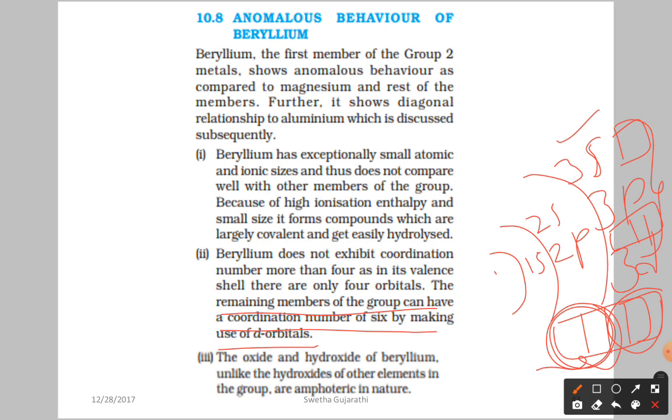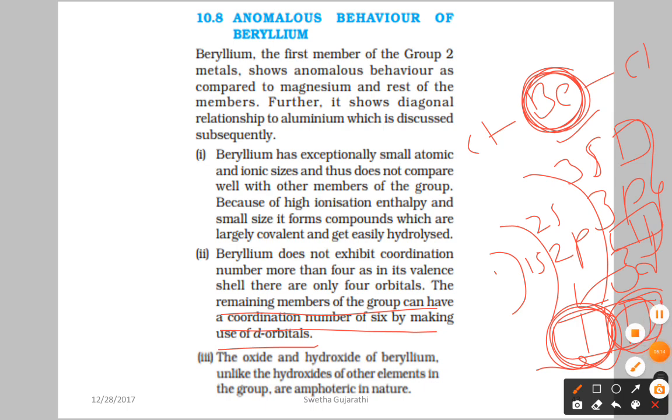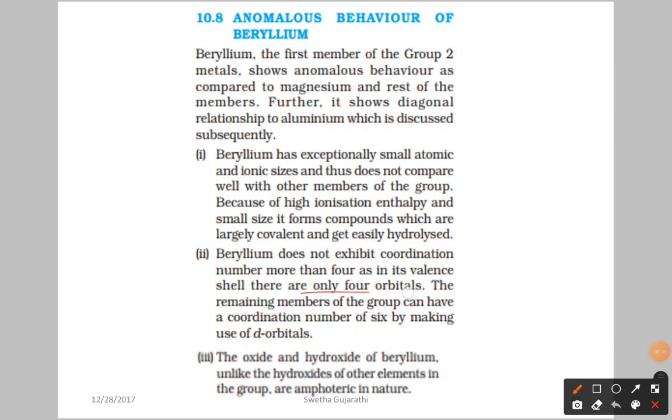For example, beryllium binds with 2 chlorine atoms. So beryllium uses only 4 orbitals, whereas the remaining elements use d orbitals and form coordination number 6.